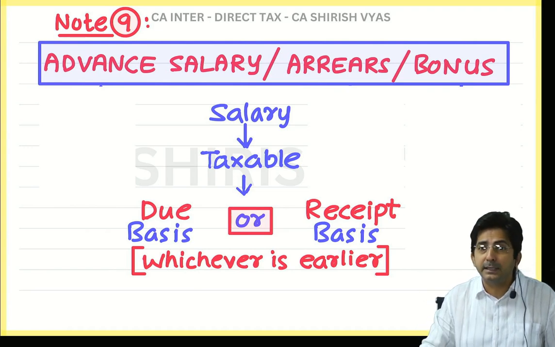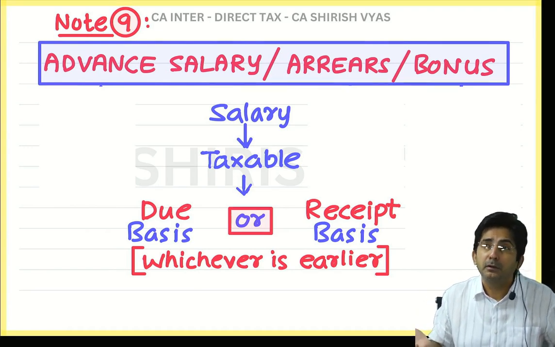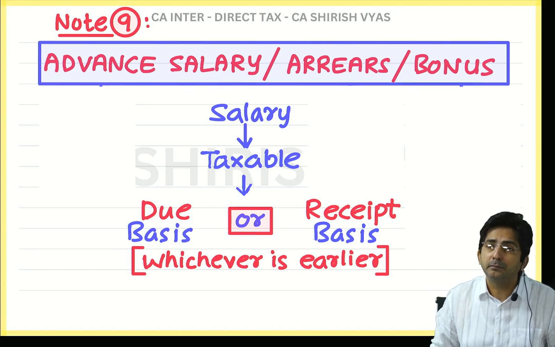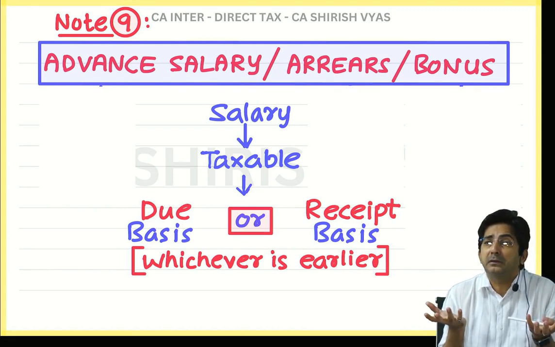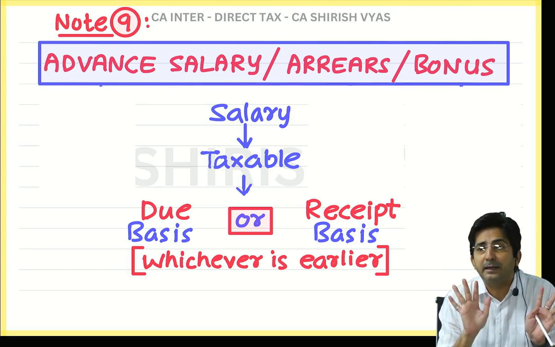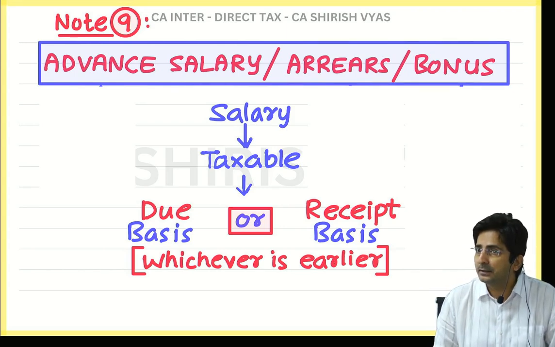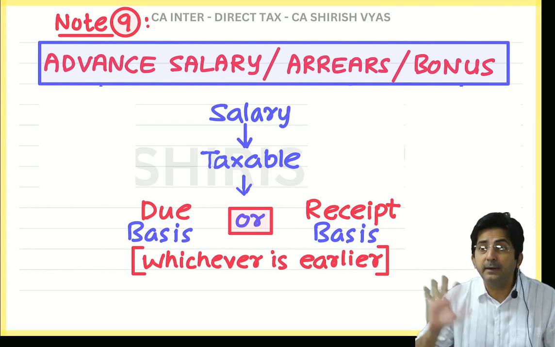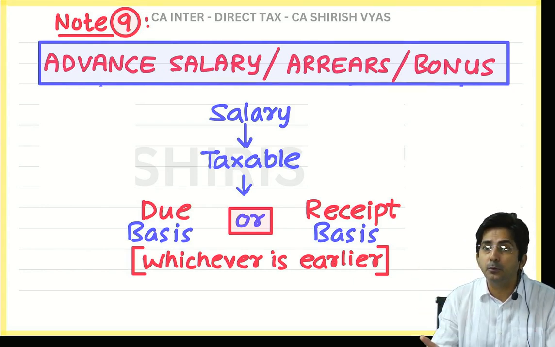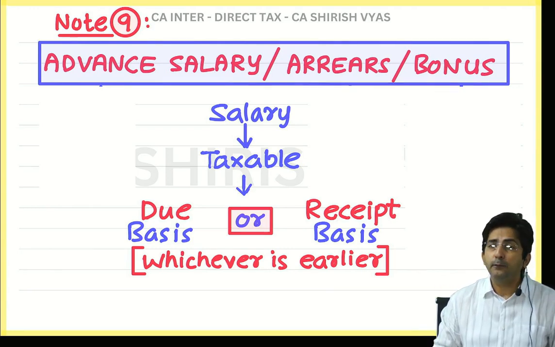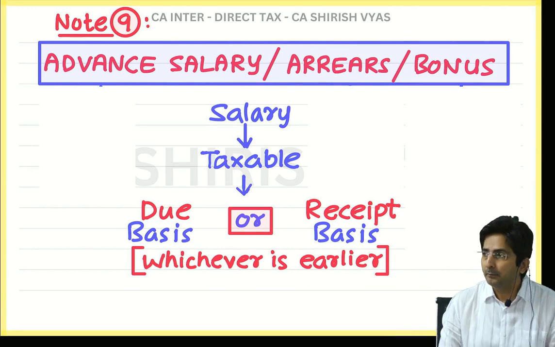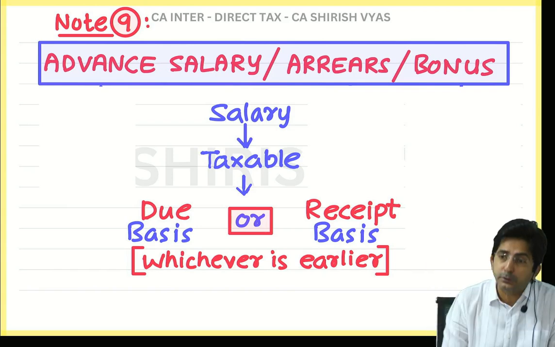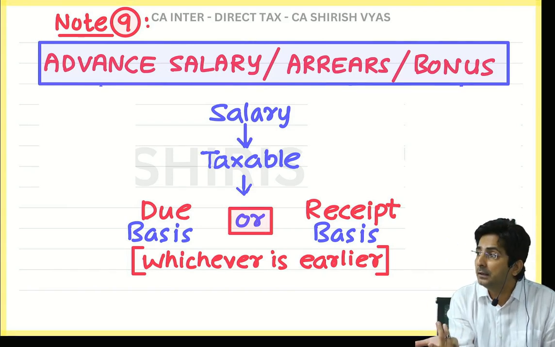And if it is a reverse case, the salary has become due, you will receive later on. It has become due, so pay tax now. You cannot say to the government, my salary has become due, but I have not received, I am waiting. Government will say you keep waiting, give our tax first. See, basically government wants whichever is earlier. If your salary has become due, pay the tax on due basis. And if you say it has not yet become due, but you have received, pay the tax on receipt basis. But there is no one fixed rule that it will be due basis only or receipt. It is whichever is earlier.